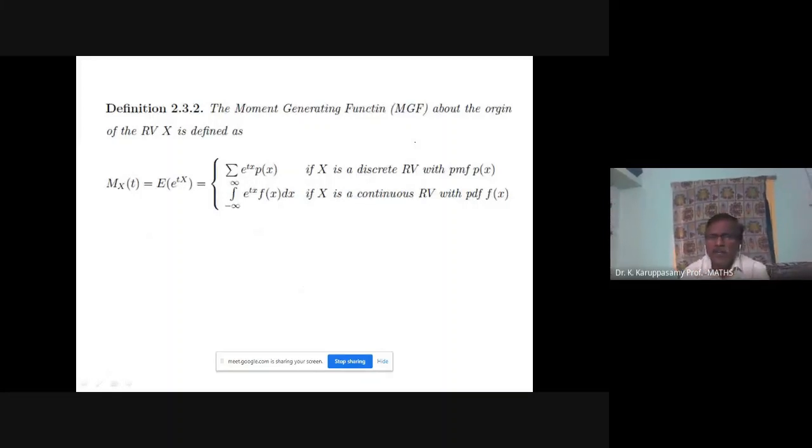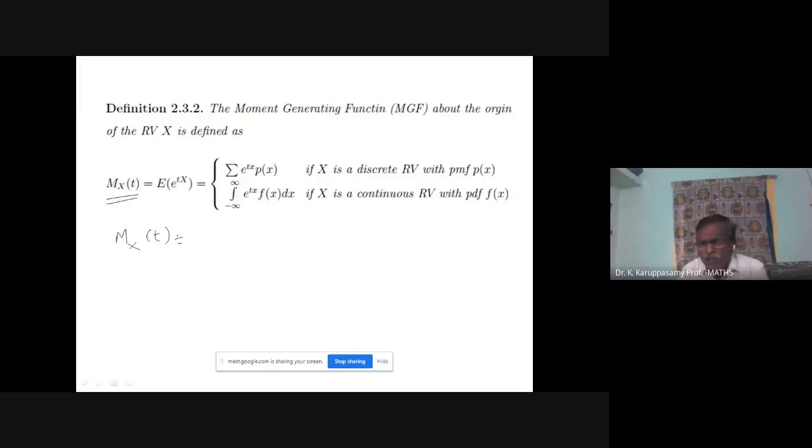The moment generating function, we call it MGF. About the origin; a moment generating function about the mean is also available, but we discuss only about the origin. The moment generating function of the random variable capital X is defined with the notation Mx of t. M for moment, x for the random variable, and of t, it is a function of t.